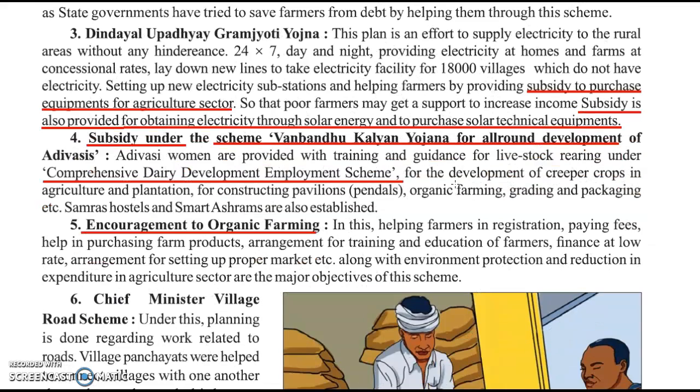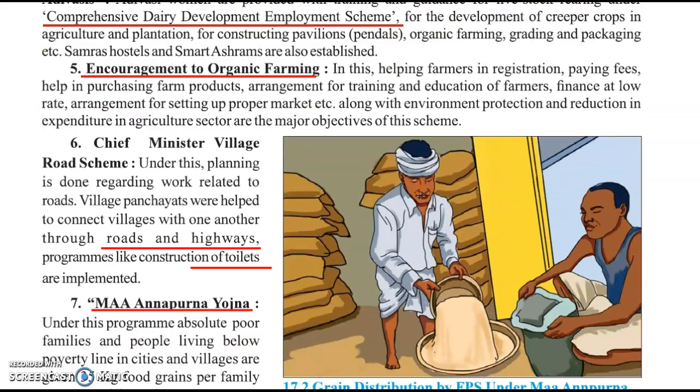There was also subsidy under the scheme of Vanabandhu Kalyan Yojana for all-round development of Adivasis, the tribal people. And the program was the Comprehensive Dairy Development Employment Scheme. The government also gave encouragement to organic farming.